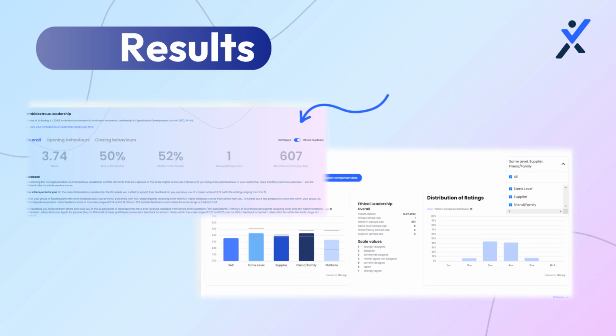You'll see your results in numbers and with a text explanation, and you'll see them in an interactive graphic, so you can choose what works best for you. Using these results, you can compare yourselves to others on the platform and see what feedback other people have given you and how they see you. Use the toggle button to switch between results of what you think about yourself to how others see you.